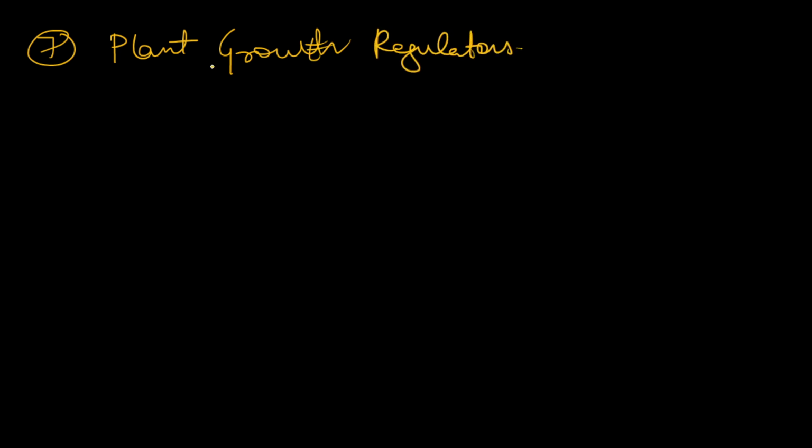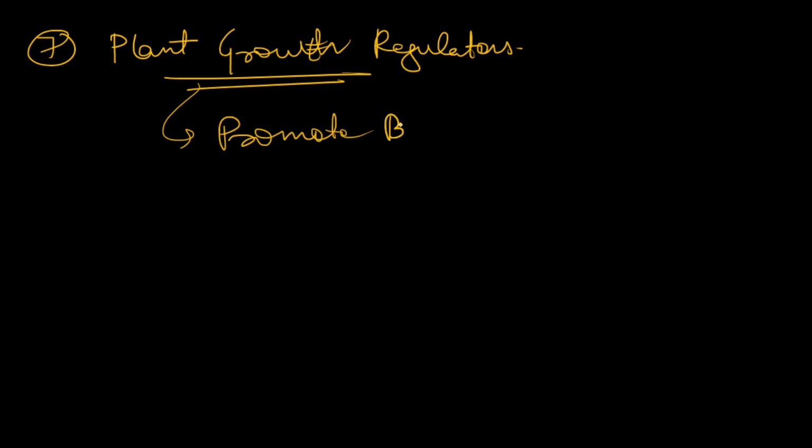We also have to use PGRs, that is plant growth regulators, in chrysanthemum, because these growth regulators promote branching and flowering. If there are more branches in chrysanthemum, there will be more flowers. So proper growth regulators, that is auxins, gibberellins, cytokinins, etc., should be used and managed as per the requirement.